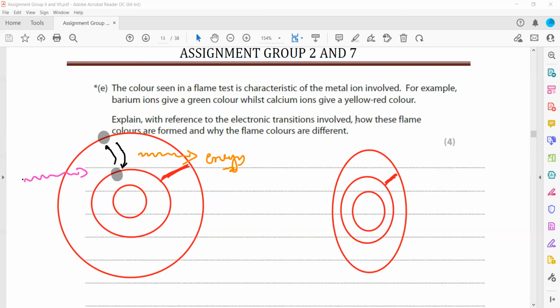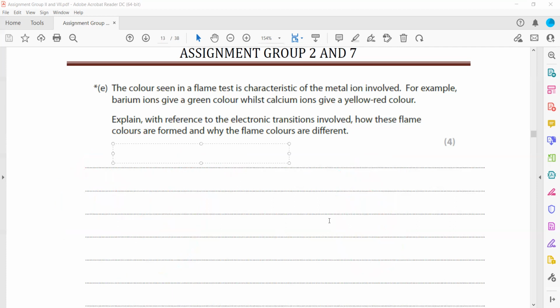So this was the explanation, but how do you write the answer from an exam point of view? First you will mention that the electron absorbs energy from a lower level and jumps to a higher level. So the electron is excited to a higher level by absorbing energy.